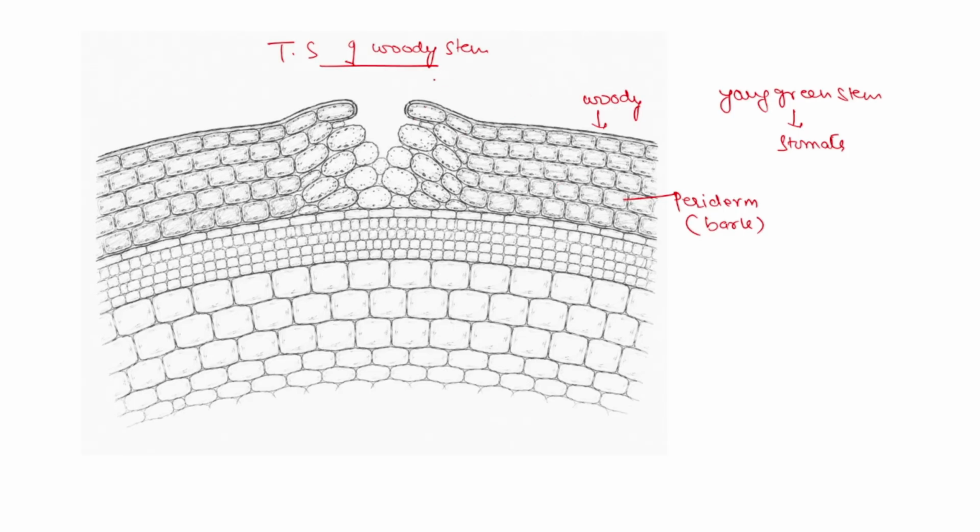So to maintain respiration, porous openings called lenticels form within the periderm, and these lenticels provide large intercellular spaces that become the primary pathway for oxygen and CO2 exchange in woody tissues.